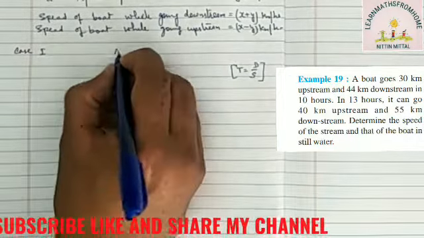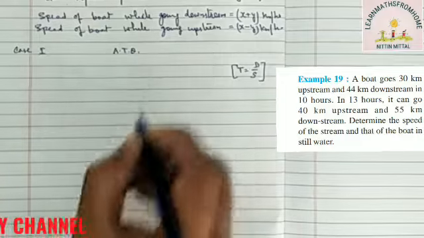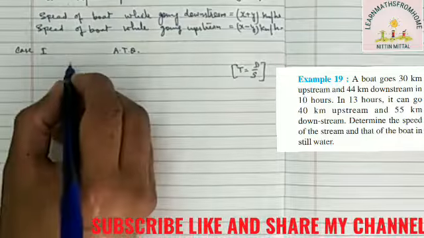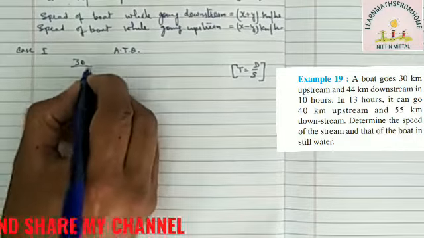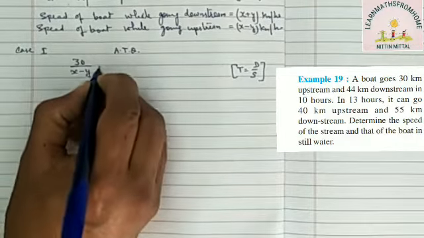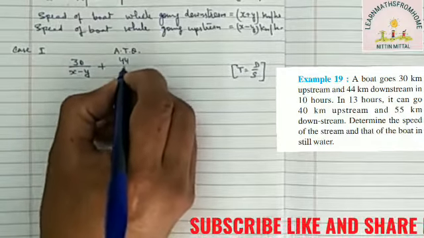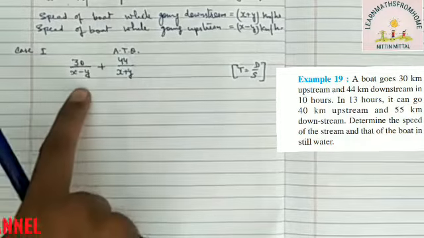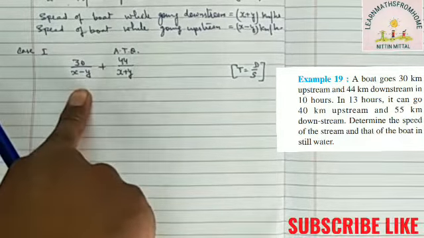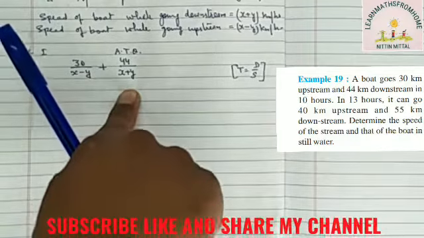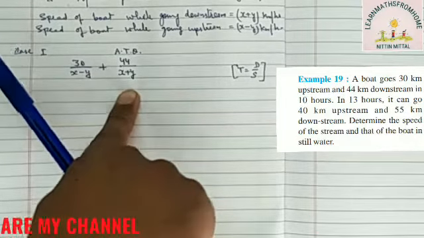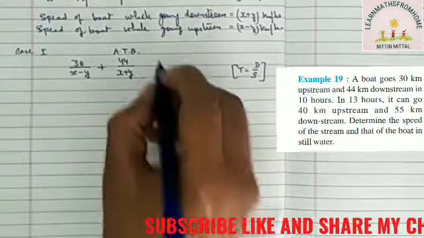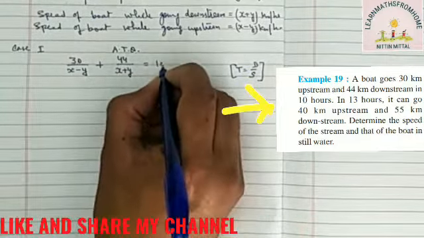So using this formula, time, distance, speed question is there. So upstream distance divided by upstream speed plus downstream distance divided by downstream speed. So we got the time taken while covering the upstream distance and the time taken while covering the downstream distance. So time plus time, total time, and the total time it took is 10 hours. It is given in the question that the boat took 10 hours.